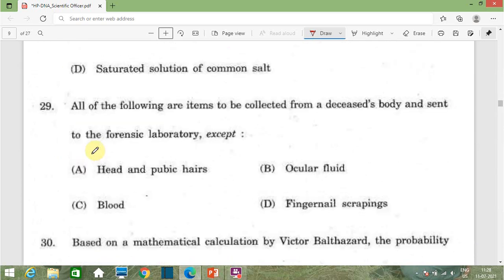Then the next question is, all of the following are items to be collected from a deceased body and sent to the forensic laboratory except option A head and pubic hairs, option B ocular fluid, option C blood, and option D fingernail scrapings. So here they asked for the exception, that is, all the other items are to be collected from the dead body and sent to the forensic science laboratory. Head and pubic hairs, then ocular fluid, then option C blood, and option D fingernail scraping.